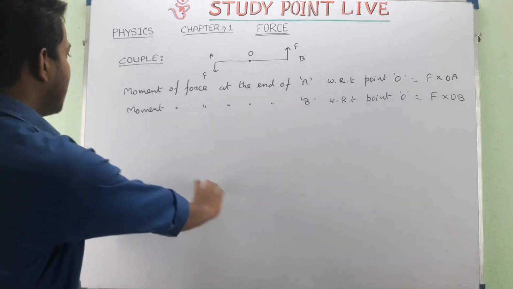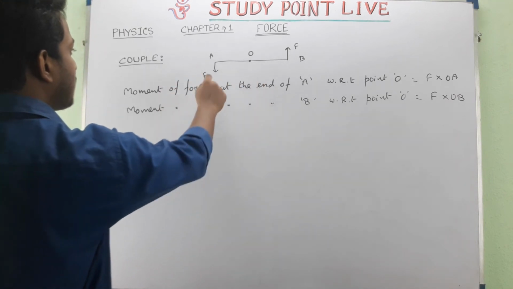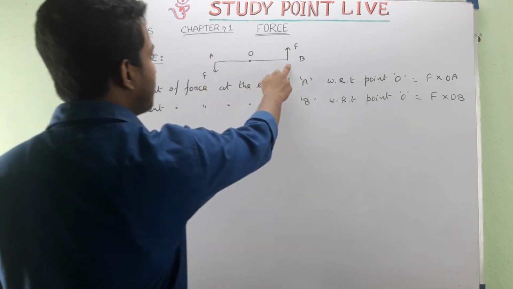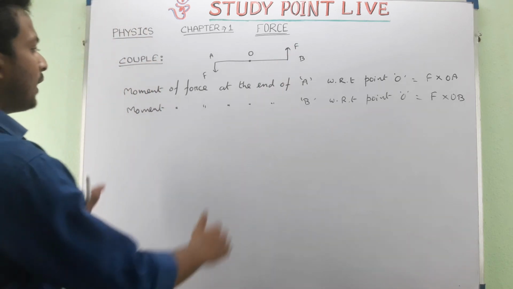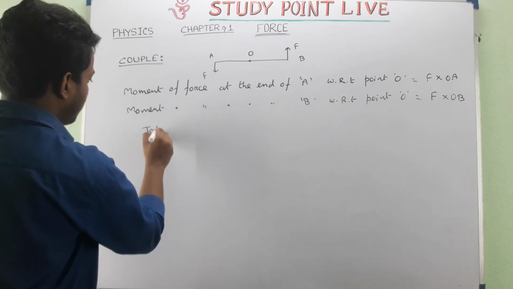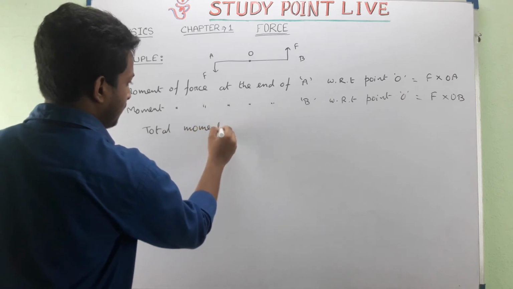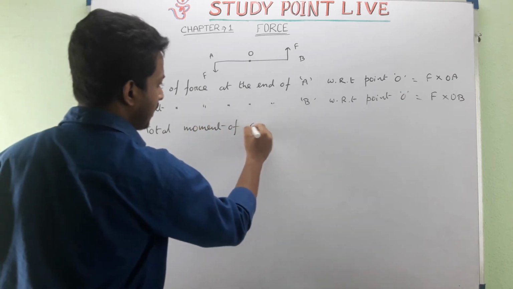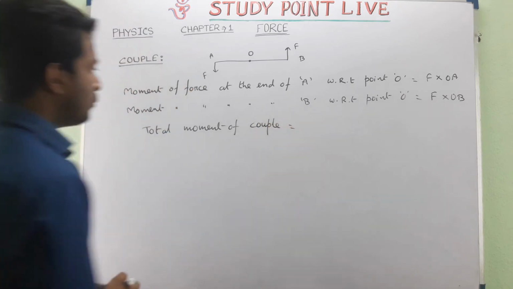Now you see here, for the end of A we have calculated for a single force, and for the end of B we have again calculated for a single force. Now if we want to find the total moment, this will be known as the total moment of couple. Now this is not moment of force, this will be moment of couple.